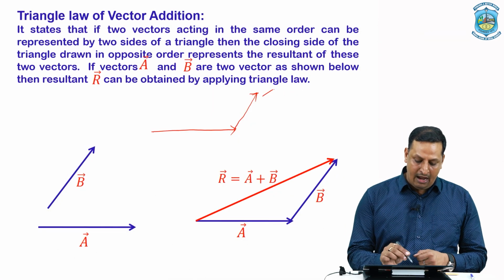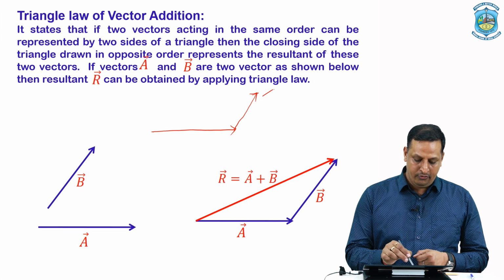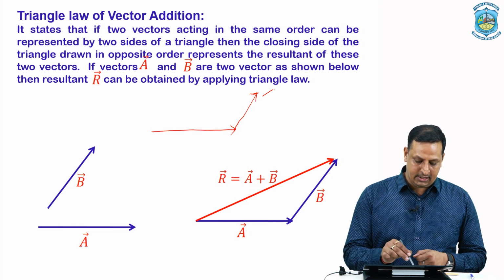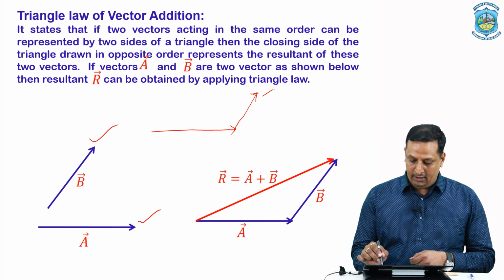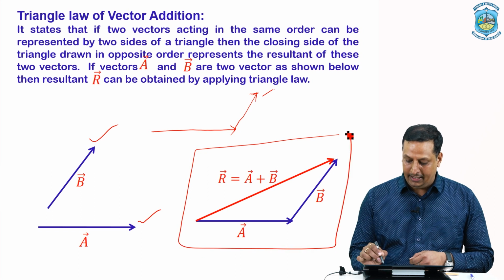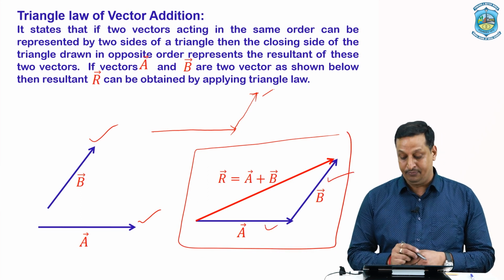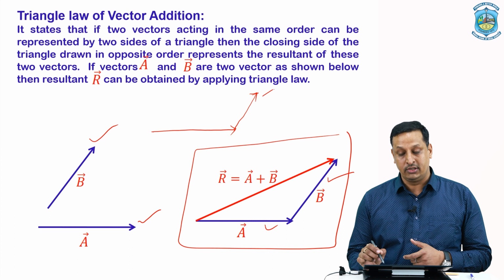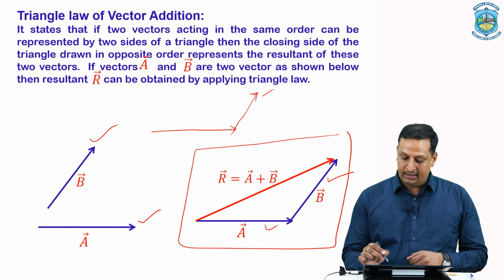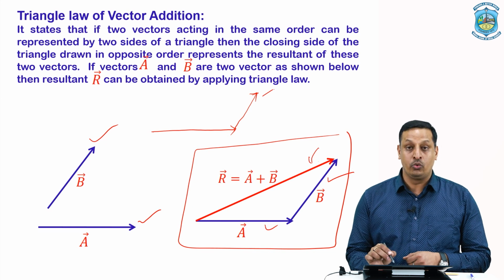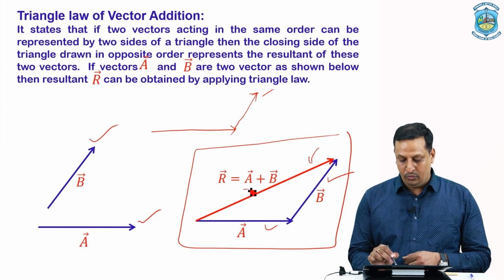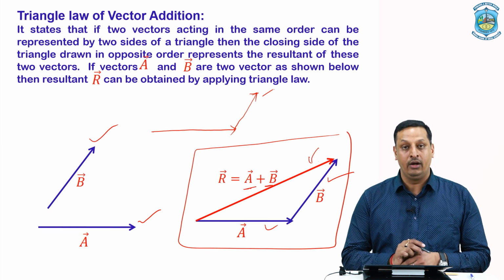We can also see in the diagram, here we have two vectors A and B which are acting along different directions. By using the triangle law of vector addition, they can be represented by two adjacent sides of a triangle acting in the same order. Then this red line represents their resultant, which is equal to the vector sum of the two vectors, that is vector A and vector B.